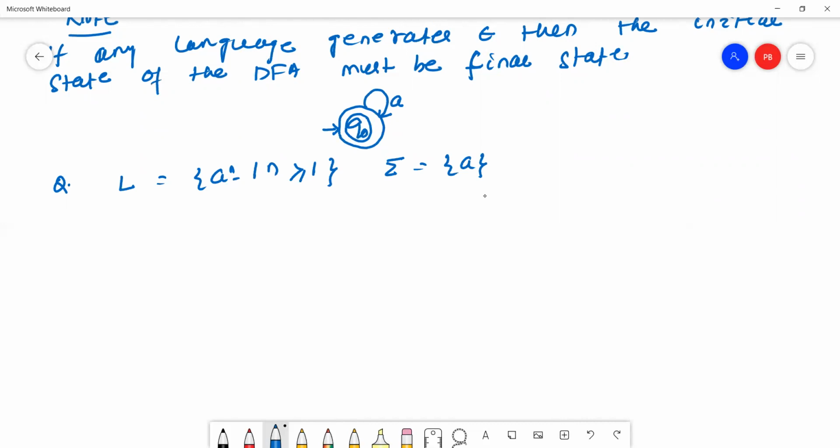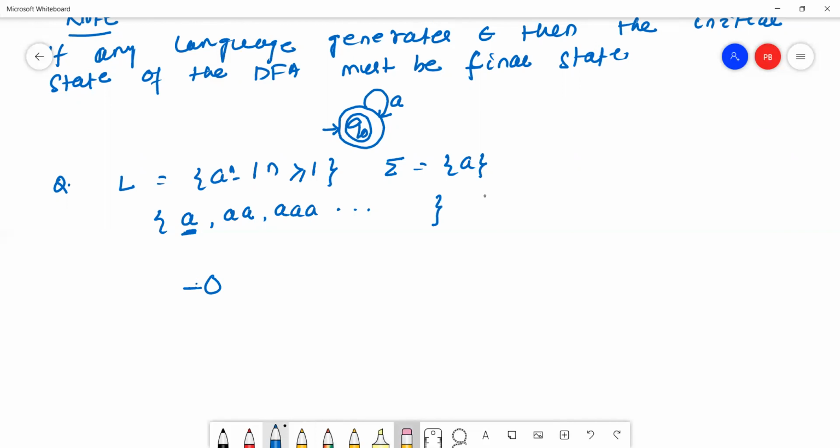That means the minimum string is A, because if n equal to 1, a to the power 1 means this is A. Then it will generate double A, triple A, like this.